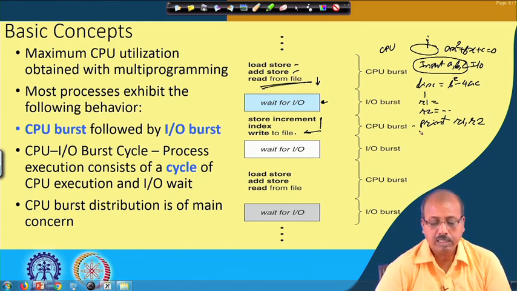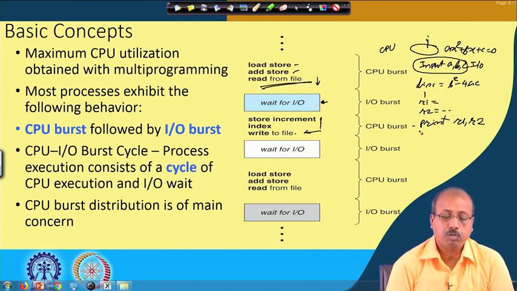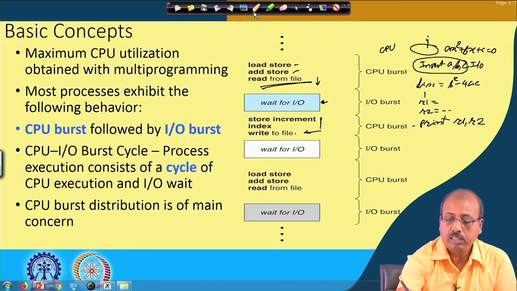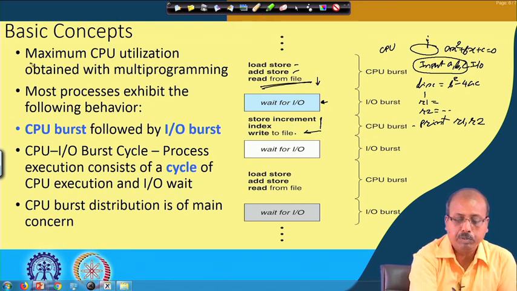In this portion of the discussion, we will be talking about what the different policies can be, so that based on this CPU burst size we can take a decision and come up with a policy so that CPU utilization is maximized. This is the basic idea. What we want to do is to maximize this CPU utilization.